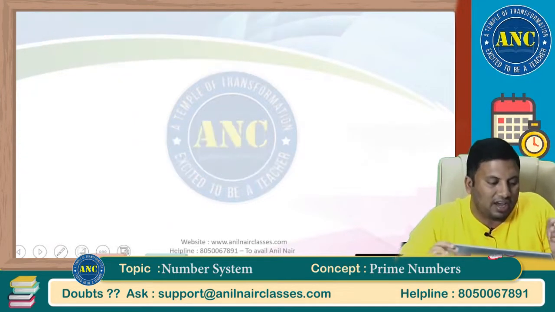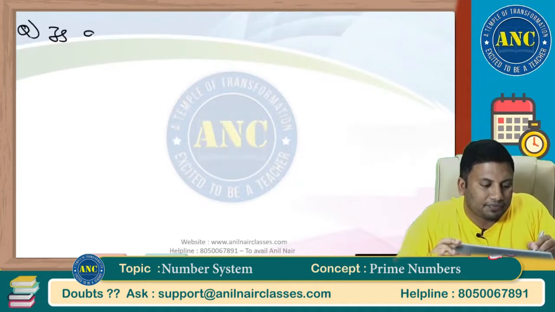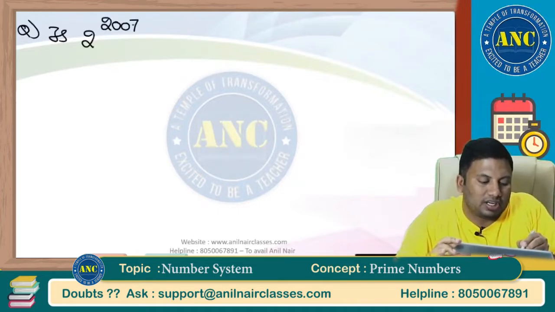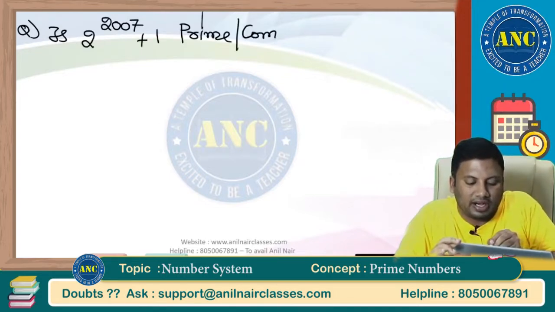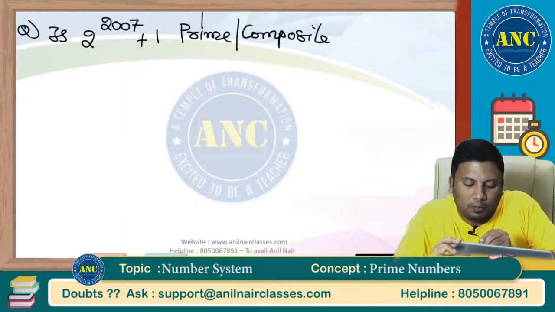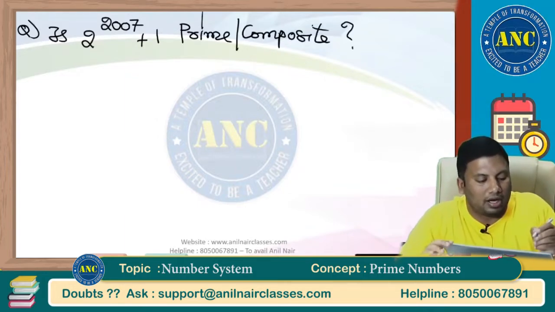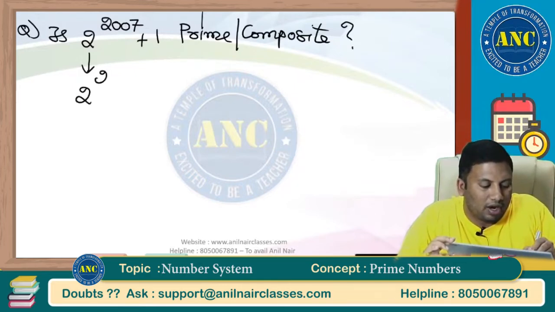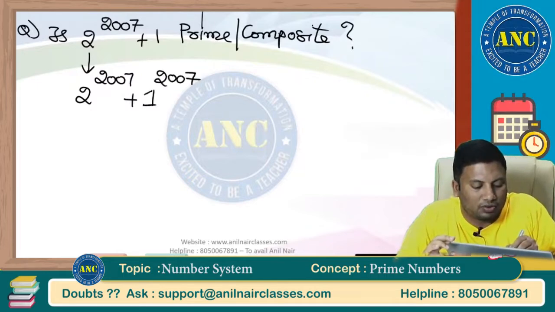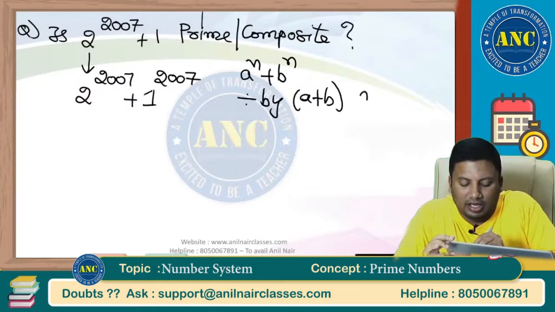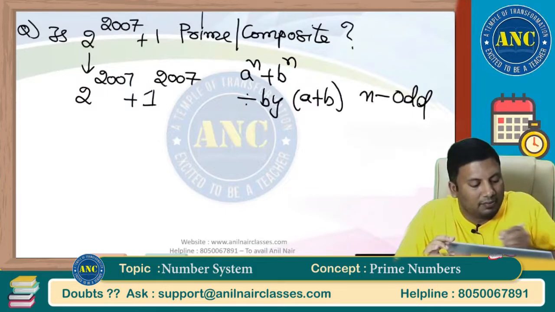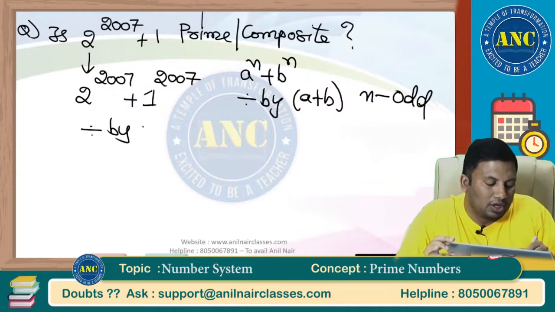Write down in the same way in your notebook. Is 2 power 2007 plus 1 prime or composite? Now you will be able to solve the original CAT questions very easily. These are nothing but 1 power any natural number, it is 1, so it is 1 power 2007. Just now we discussed a power n plus b power n is always divisible by a plus b if n is an odd number. That means this number is divisible by 2 plus 1, that is 3.